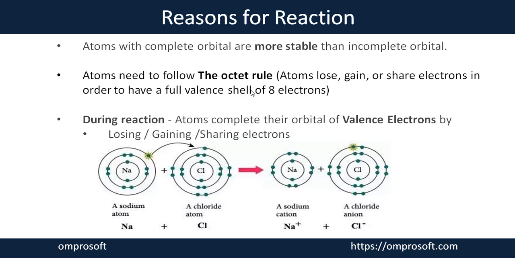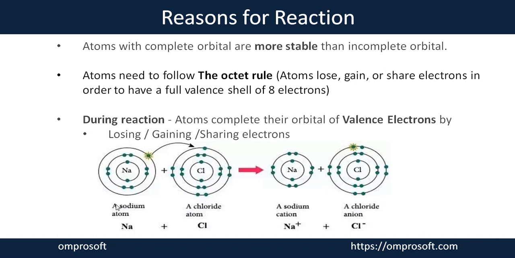For stability, atoms take part in chemical reactions in which they can lose electrons, gain electrons, or share electrons to get the complete valence electrons in the orbital. That is the only reason atoms want to take part in a reaction. I'll show you some examples in which atoms take part in a reaction while they lose electrons, gain electrons, or share electrons.